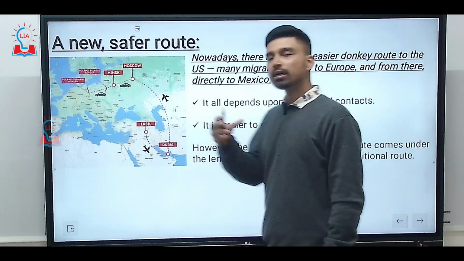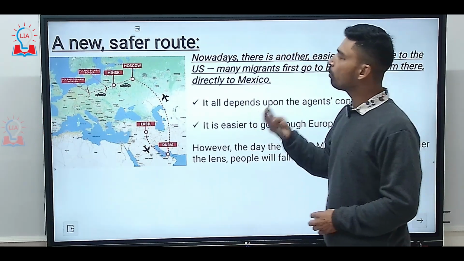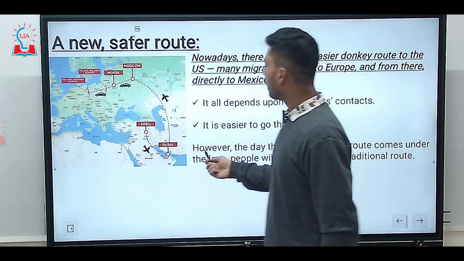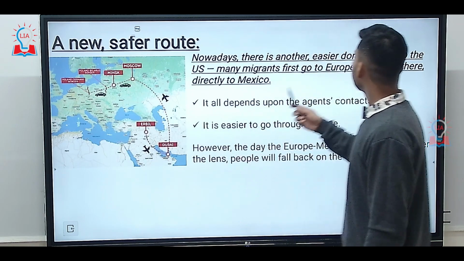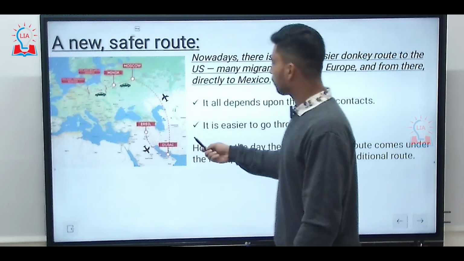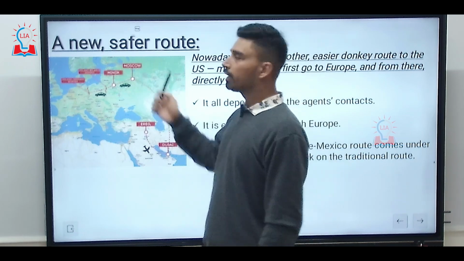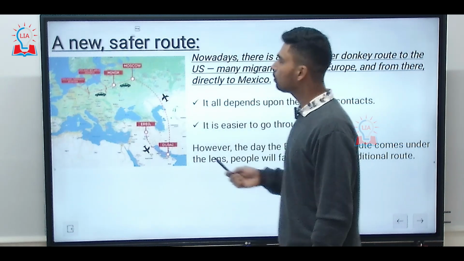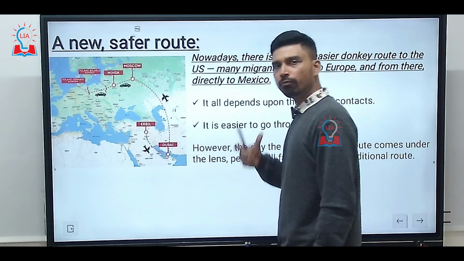In recent times, a new safer route has been gaining popularity among illegal migrants. That route passes via the European Union. In this route, generally the journey from India is taken to Dubai. From Dubai, the journey is taken to Russia, where the capital is Moscow. And now, due to the war, this route is again becoming less popular.